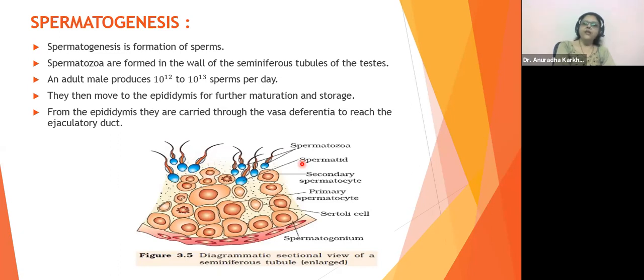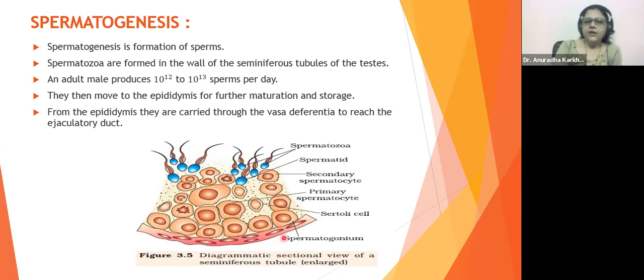They then move to the epididymis for further maturation and storage. We know the epididymis, we have already studied it. From the epididymis, they are carried through the vas deferens to reach the ejaculatory duct. So this is the journey of how they move into the ejaculatory duct.